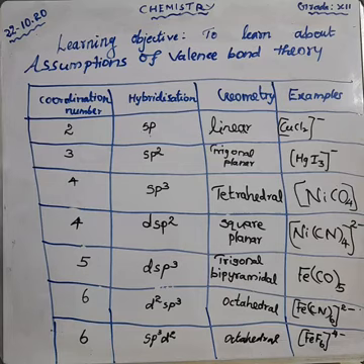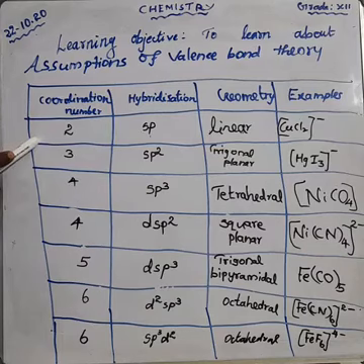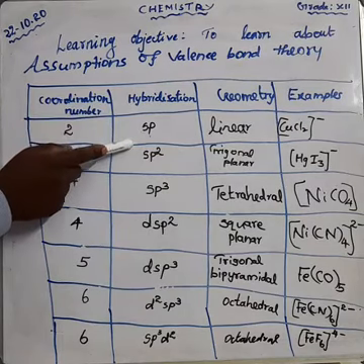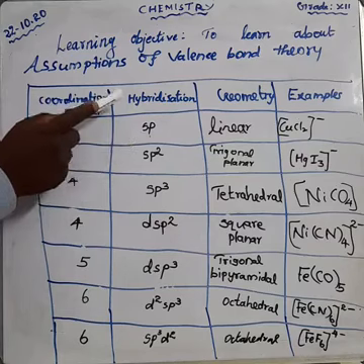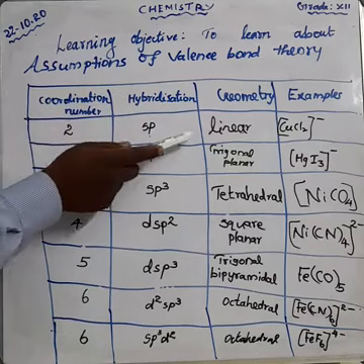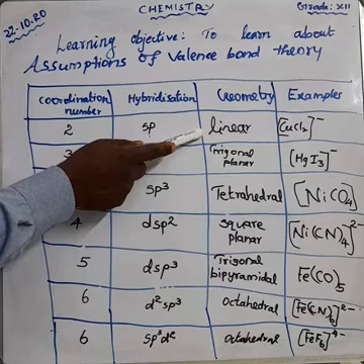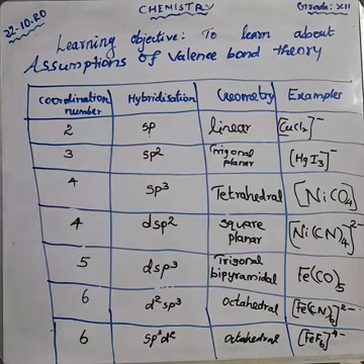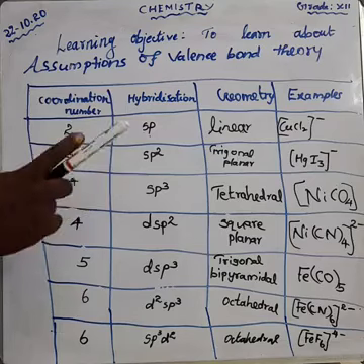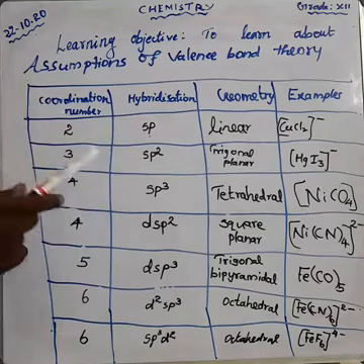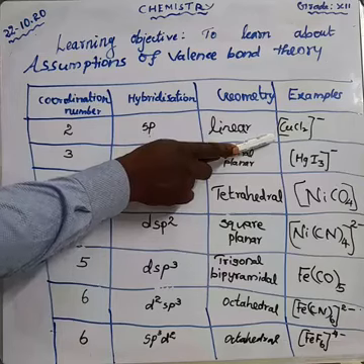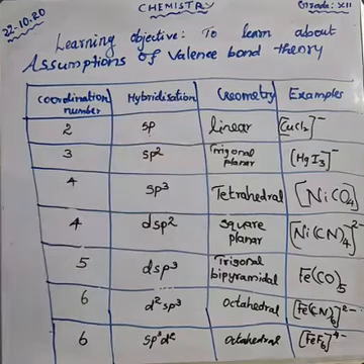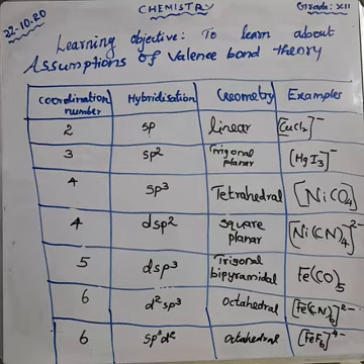What is the coordination number? I told you it is the number of ligands in the complex. If the coordination number is 2, the hybridization is sp. Sp means what geometry? Linear. The geometry is linear. There are 3 or 4 examples, but at least one example is enough: CuCl2 minus.